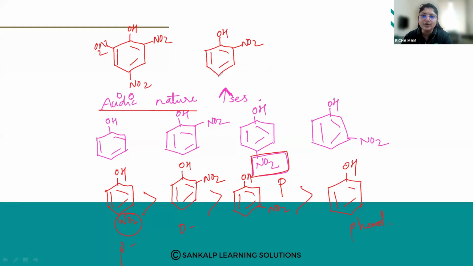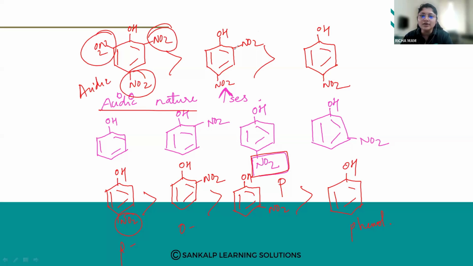So this is nitro, and this is a para substituent, OH and NO2. So here you can see that in case of your first compound, the acidic nature is more because there are 3 nitro groups present. Here there are 2 nitro groups, here 1. So when the electron withdrawing groups are more, the acidic nature will be more. So the more the number of electron withdrawing groups, the more the acidity.